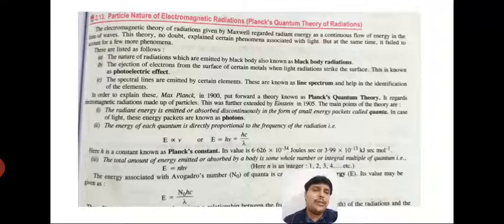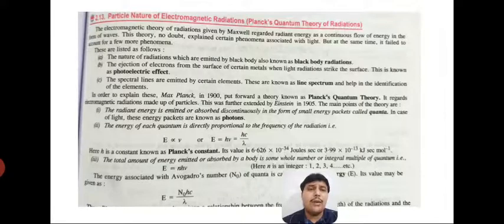And the above expression is the mathematical expression of Planck's theory, and the value of Planck's constant is 6.626 into 10 power minus 34 joule second, or in kilojoule second per mole it is going to be 3.99 into 10 power minus 13. So generally, students, we are using the value of h as 6.626 into 10 power minus 34.